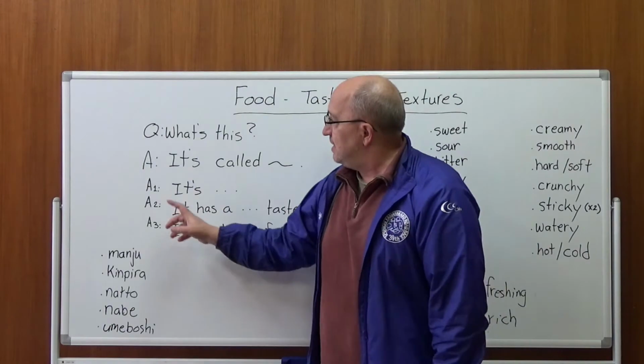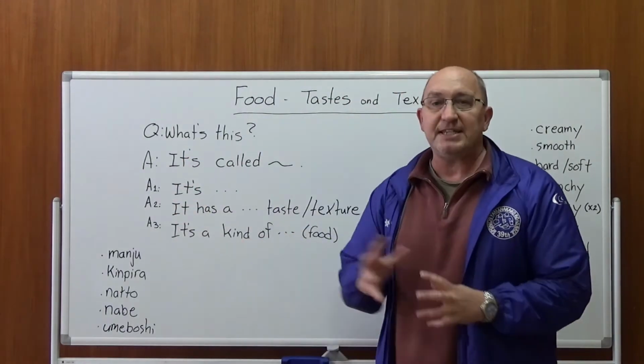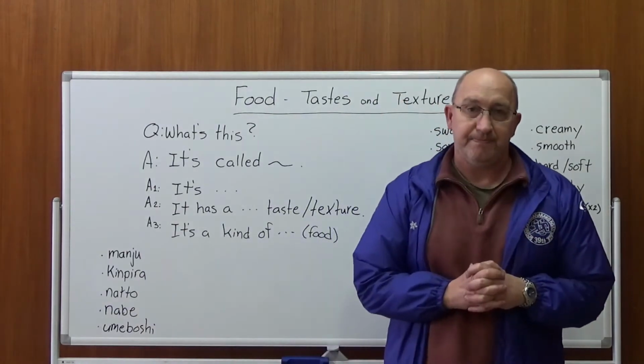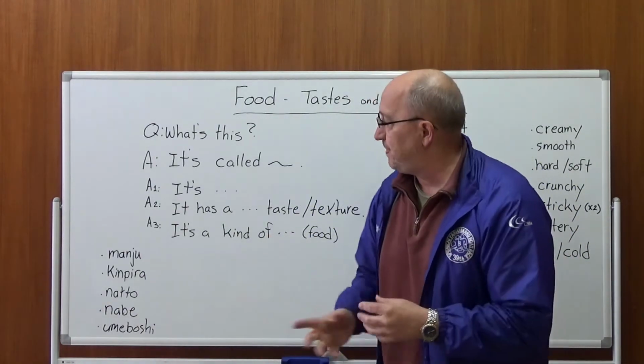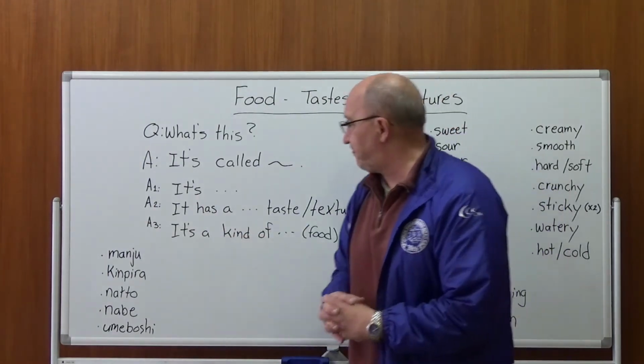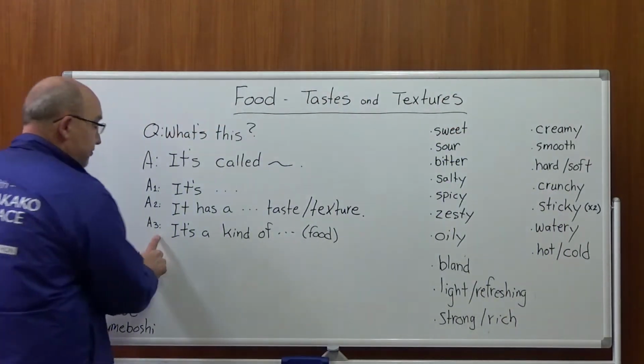For example, they ask the question, what's this? We tell them, it's called manju. We can use one of these phrases. So maybe we use number 3.